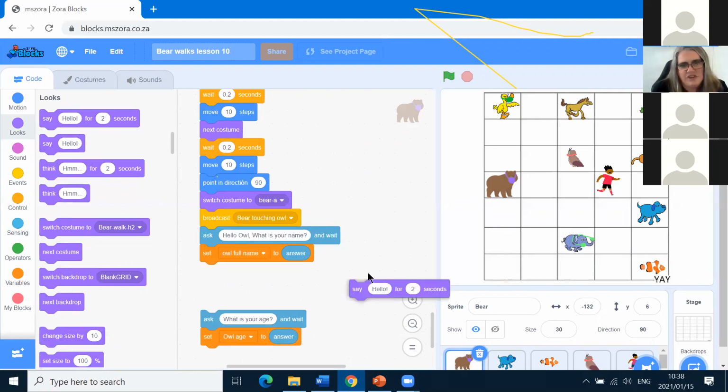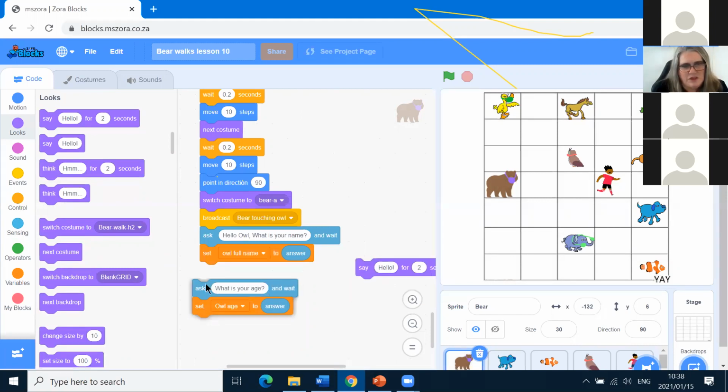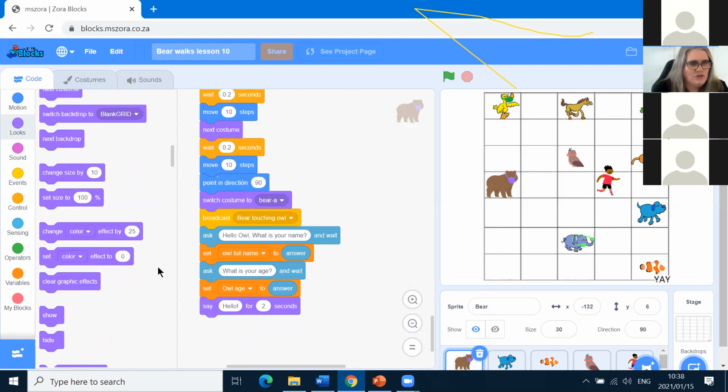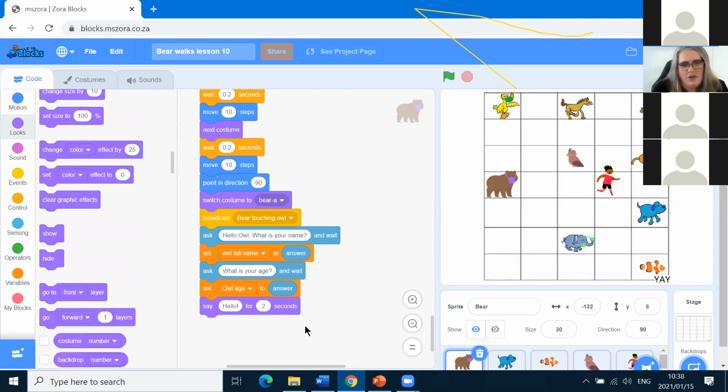Well, actually, we'll say OWL's name after we've asked her name and age. I know it seems weird that Bear's asking OWL's age. I don't know why, but don't worry about it. Maybe he's worried about her if she's too old, doesn't want her to get sick. So anyway, Bear's going to say OWL's name and her age over here in this block.